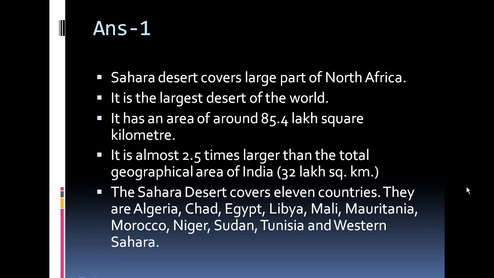Answer number one. The Sahara Desert covers a large part of North Africa. It is the largest desert of the world. It has an area of around 85.4 lakh square kilometers, and it is almost 2.5 times larger than the total geographical area of India, which is 32 lakh square kilometers. Apart from that, the Sahara Desert covers 11 countries, which are majorly Algeria, Chad, Egypt, Libya, Mali, Mauritania, Morocco, Niger, Sudan, Tunisia and Western Sahara.